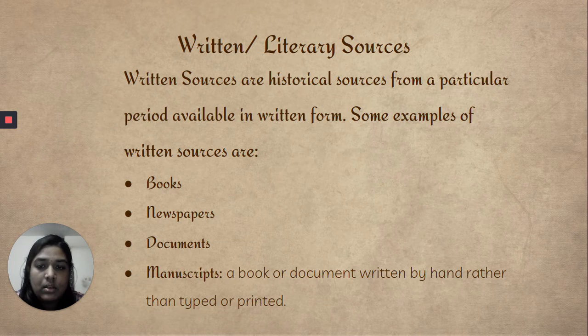Now coming to the different types of sources, there are two types of sources, right? Written sources and also material sources. Let's look at what written sources are. So written sources are historical sources which are available in written form, right? So books, newspapers, documents, manuscripts, records, official documents, everything comes under written sources.